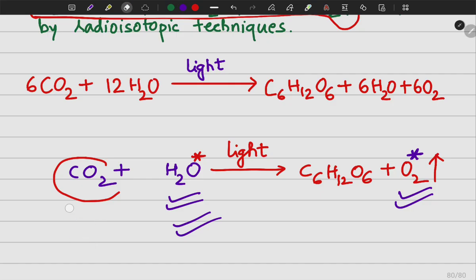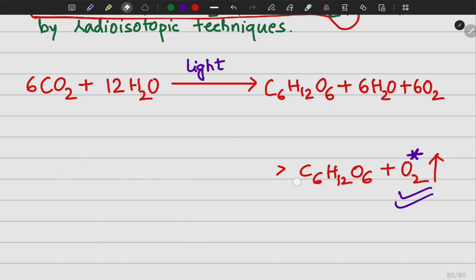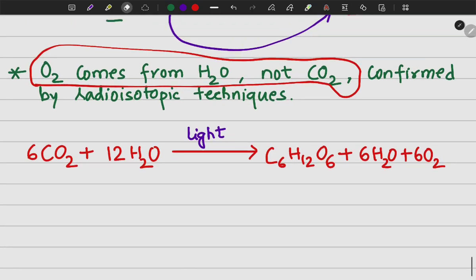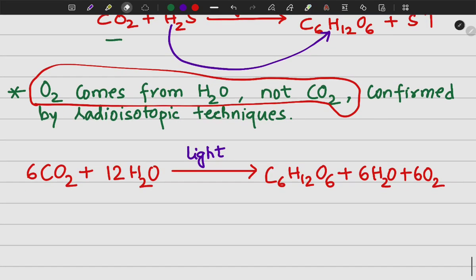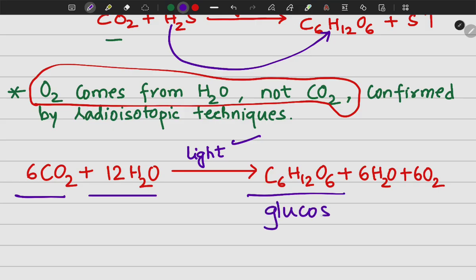So I hope this is clear how with the help of radioisotopic technique it was confirmed that oxygen comes from water and not CO2. And so after all these experiments, a full chemical formula for the photosynthesis was derived, which is this: 6 CO2 plus 12 H2O in presence of light will give C6H12O6, which is your glucose or carbohydrate.